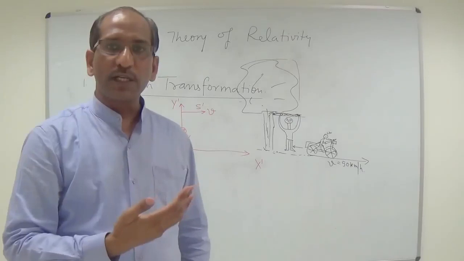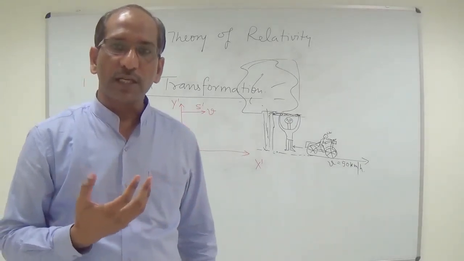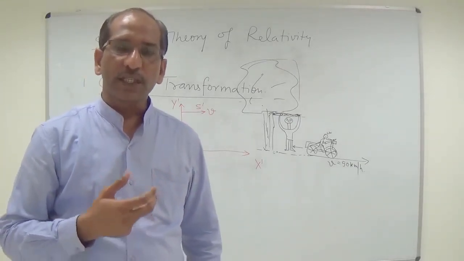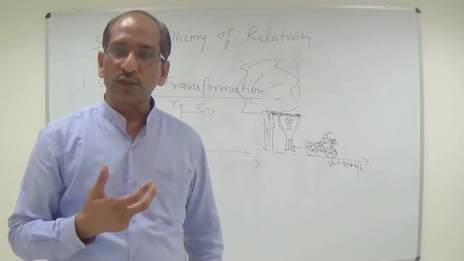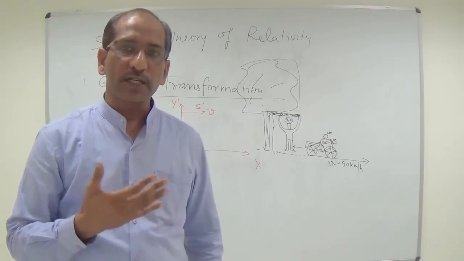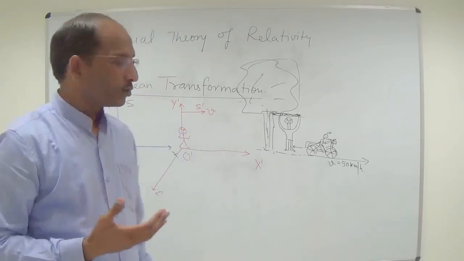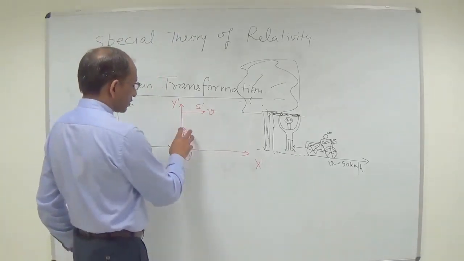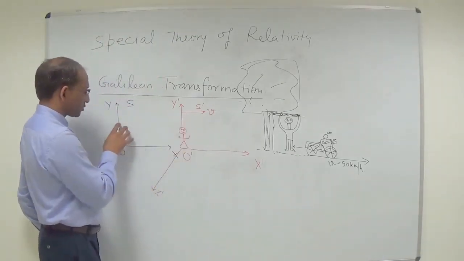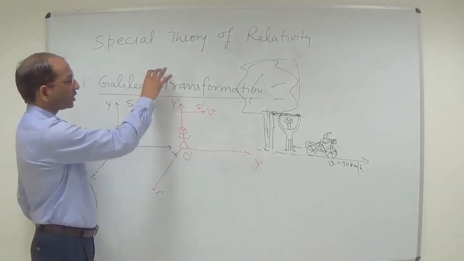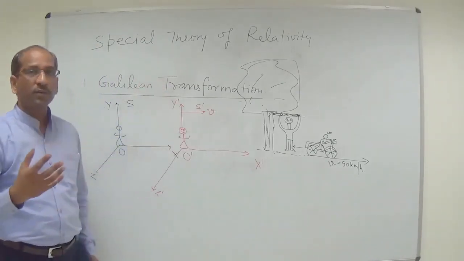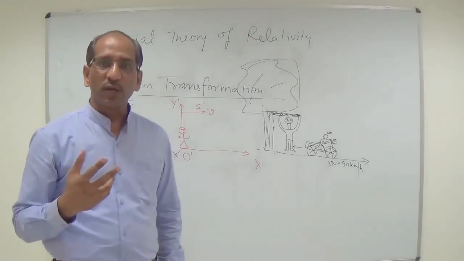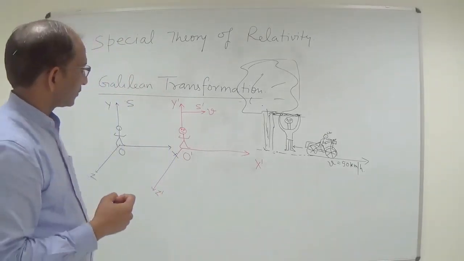So we have converted all those real physical phenomena into mathematics, and through that mathematics we have to define those observations: how this man observes and how this person observes according to the Galilean transformation. What will be their observation for any particular event?